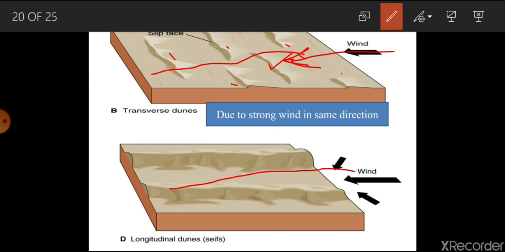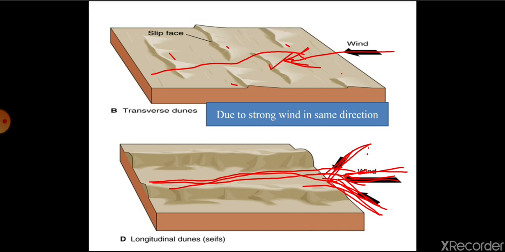Now longitudinal dunes are formed along the wind, but with partially similar winds of lesser intensity than the main wind. For example, if this center one is the wind of higher magnitude, and two other winds are joining at this particular place and then it is moving, due to this, longitudinal dunes are created.